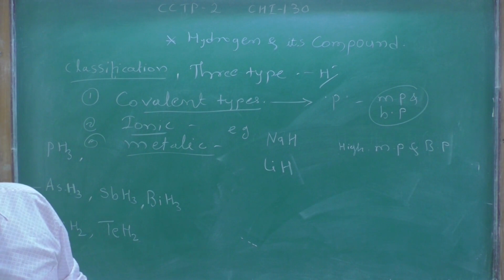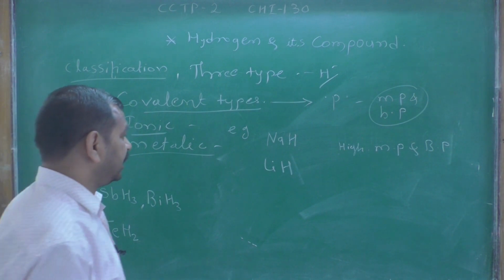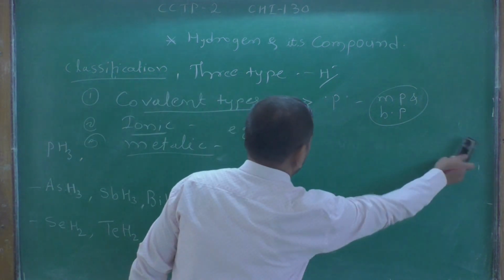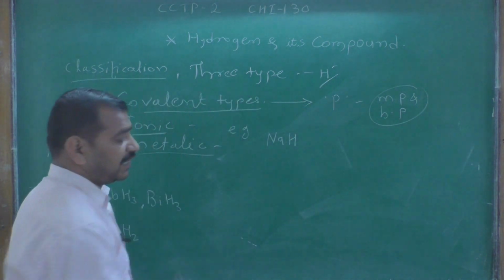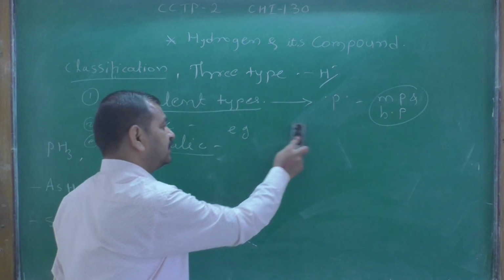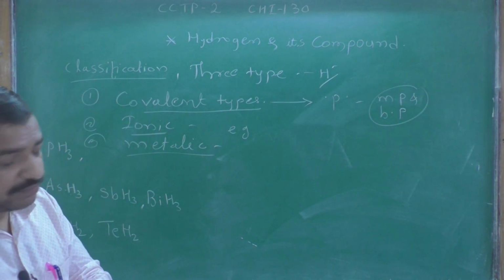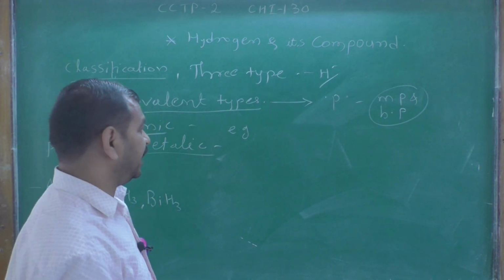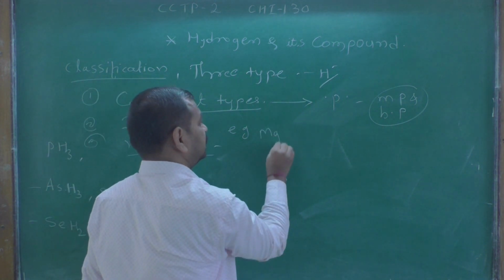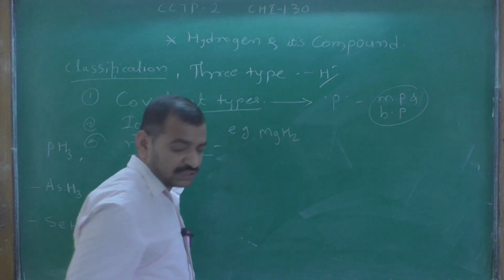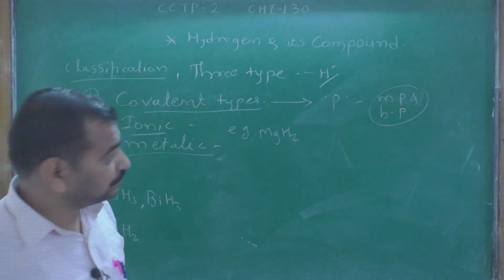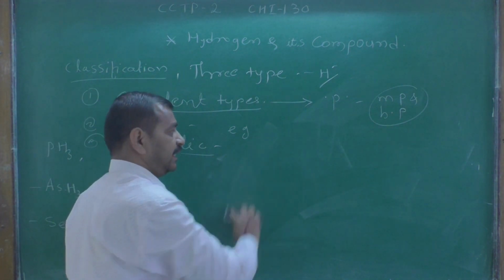In these ionic hydrides, you know lithium hydride, sodium hydride, barium hydride, magnesium hydride, MgH2. This is the types of ionic hydride.